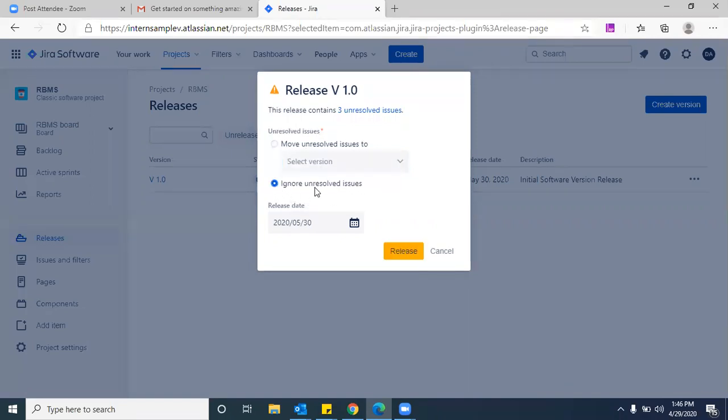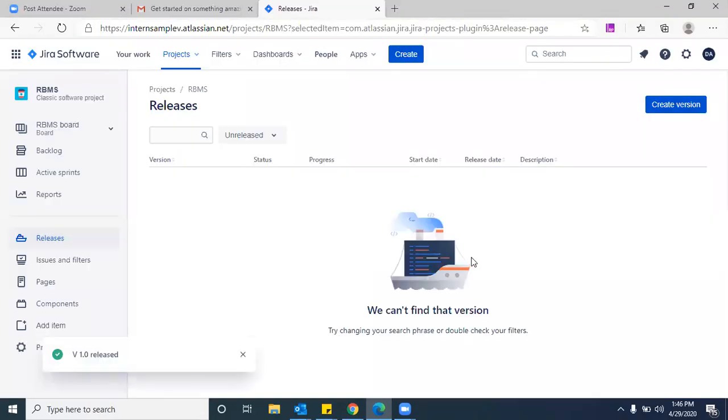Or ignore the unresolved issues. For example, out of 3, 2 are epics. You want to ignore them because they are already completed, right? Yes. Okay. Version is released.